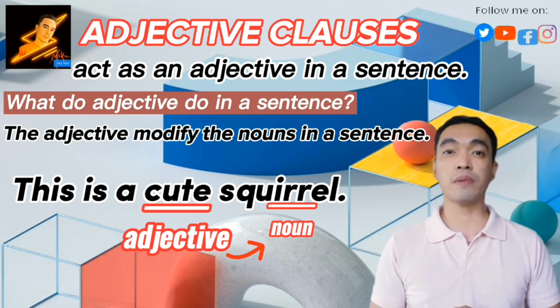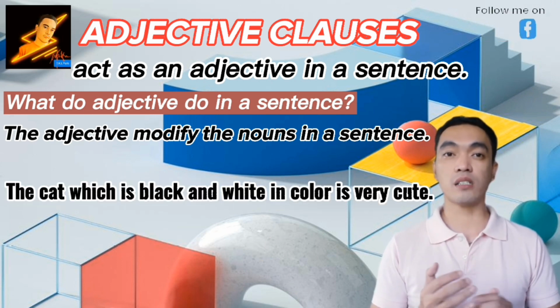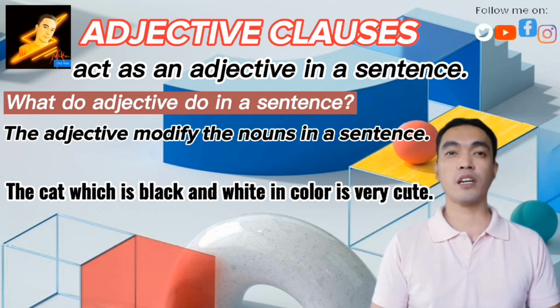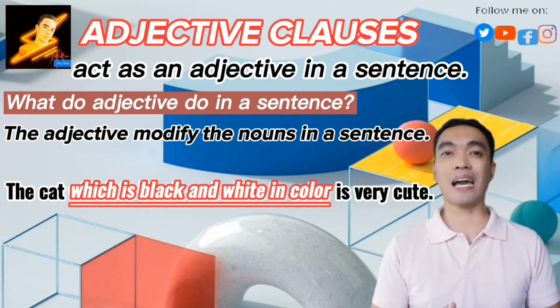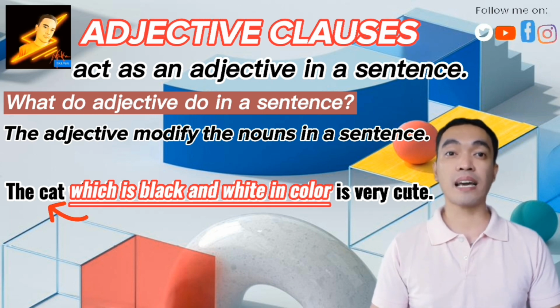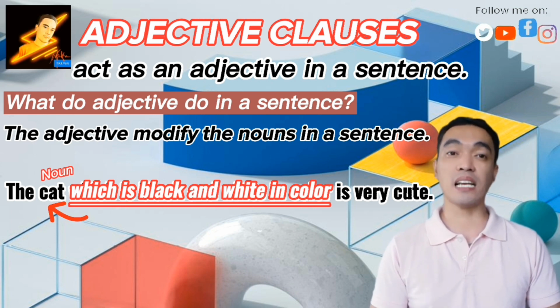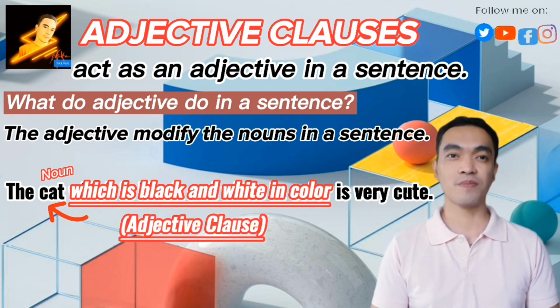They describe the nouns. For example, the cat, which is black and white in color, is very cute. Here, the clause which is black and white in color is describing the noun just before it. So it is an adjective clause.